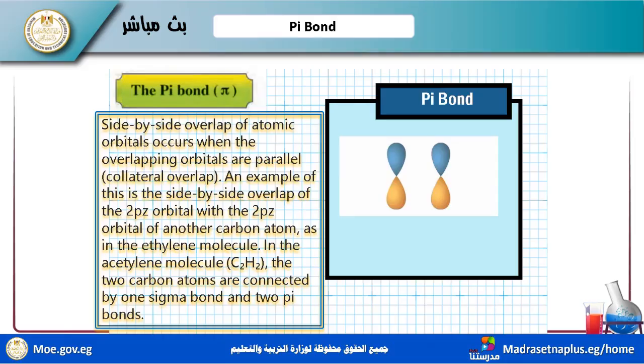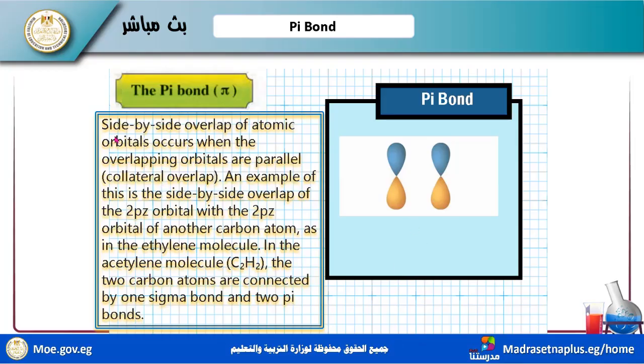An example of this pi bond, the side by side overlapping, is 2pz with 2pz. In a carbon atom, the central orbital, and the other central carbon atom are close to each other, and this overlapping occurs in this position, 2pz orbital with 2pz orbital of another carbon atom, as in the ethylene molecule and the acetylene molecule. In this other example, two carbon atoms are connected by one sigma bond and two pi bonds.